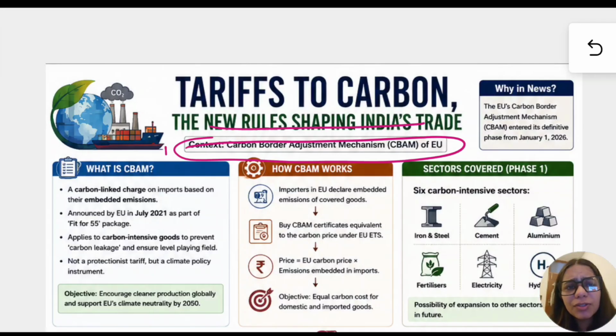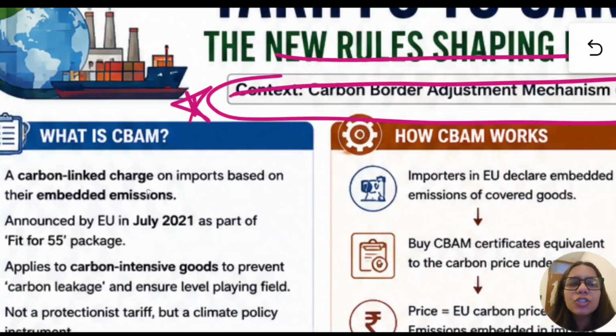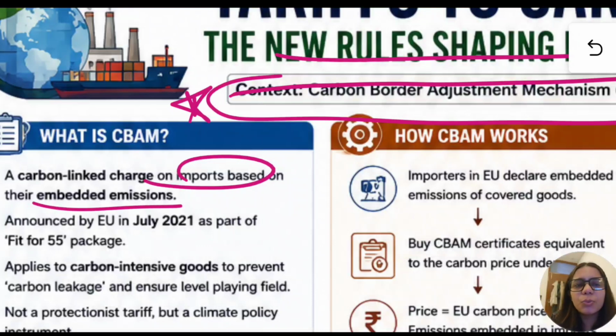There has been a question in 2024 or 2025 about CBAM, like who has taken this initiative. The answer to this particular question was EU. Now let us see. A carbon linked charge on imports based on their embedded emissions. What is the carbon border adjustment mechanism?